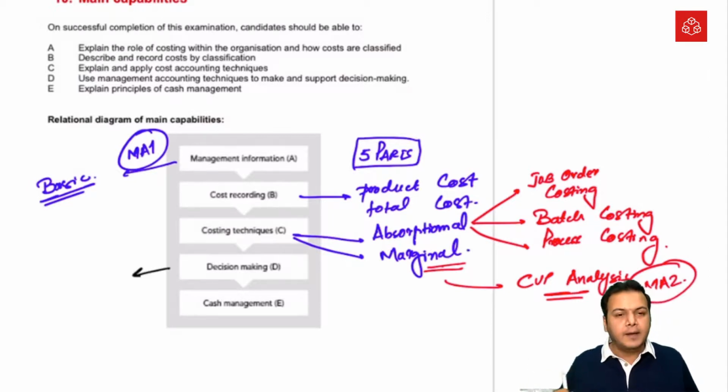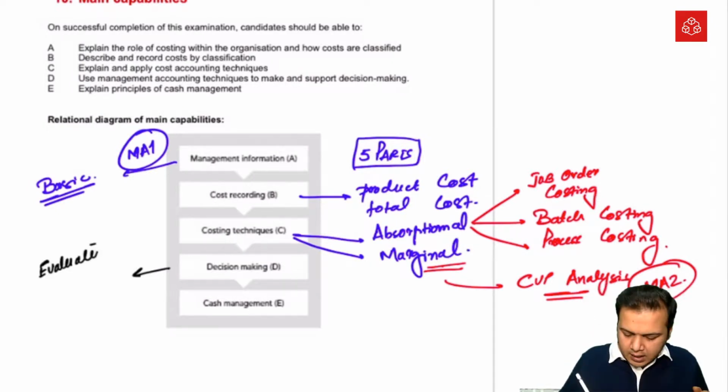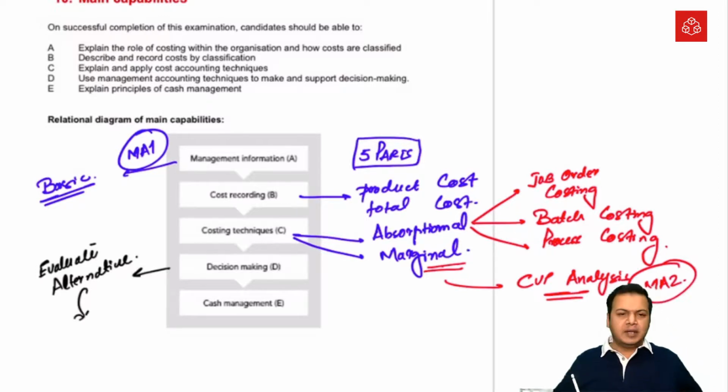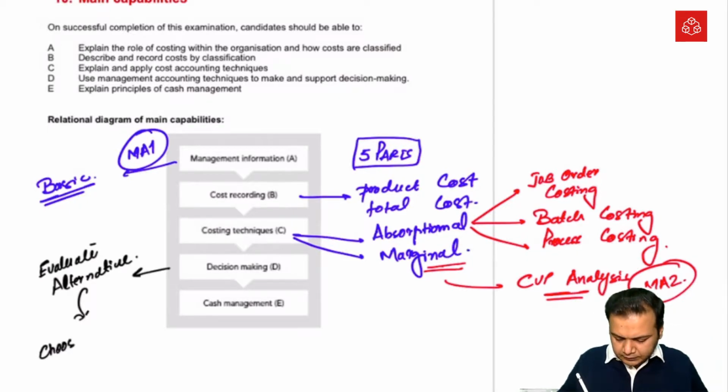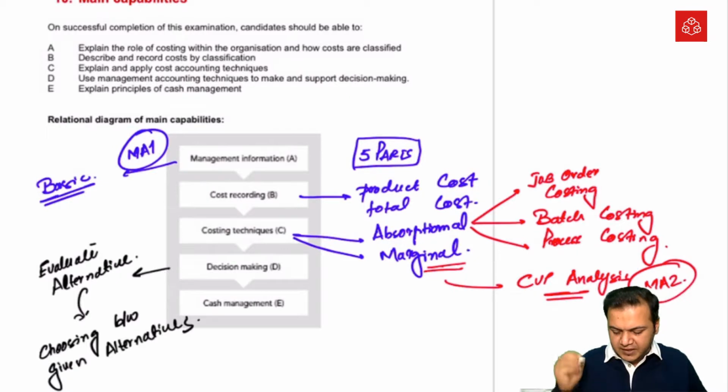The decision making. What is decision making? Sarah, what do you think? How can you explain decision making? Different alternatives. And what is decision making? The ultimate definition of decision making can be that we have 4 or 5 different alternatives and we are going to choose any one between those alternatives. So choosing between given alternatives, or a choice between given alternatives, is called decision making.